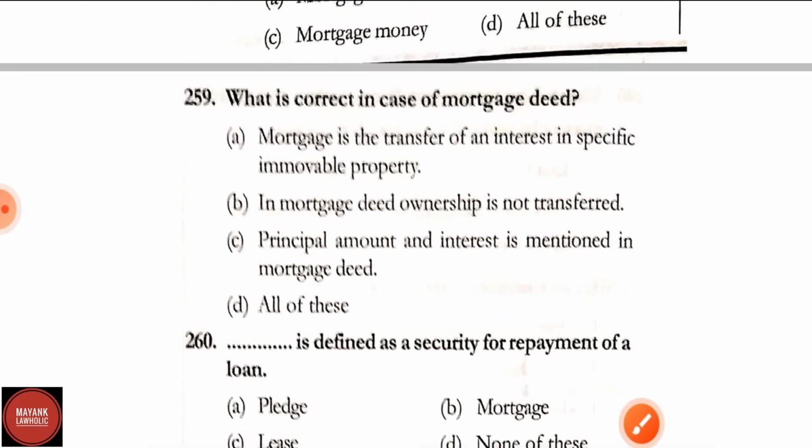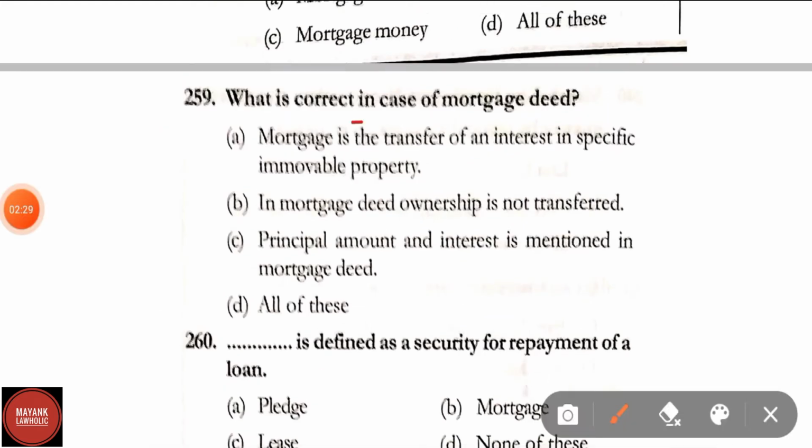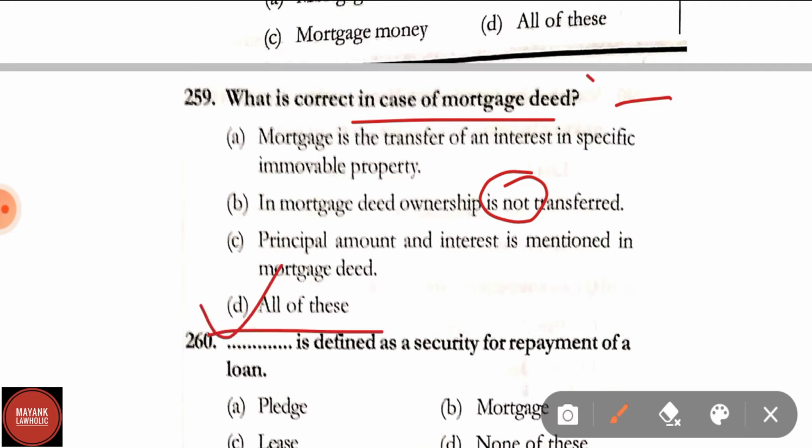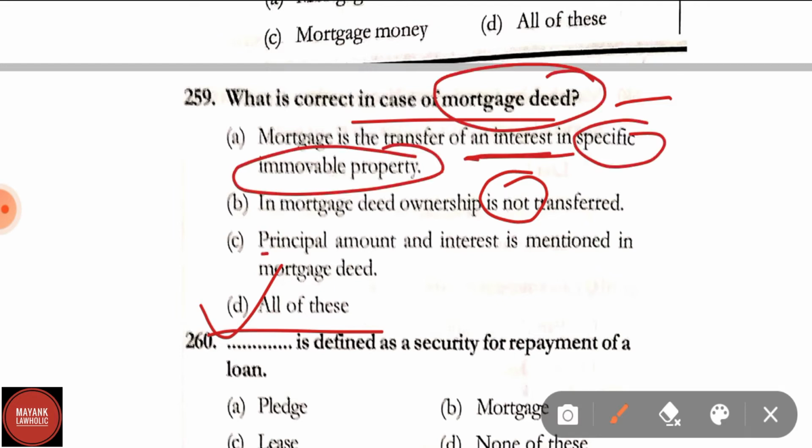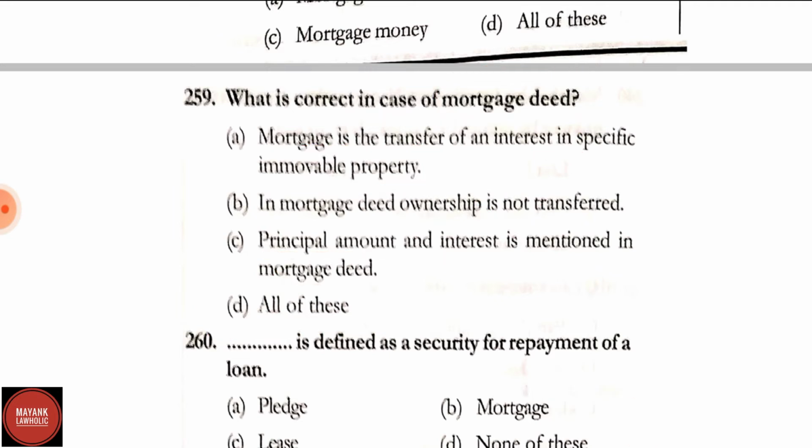Question number 259. What is correct in case of mortgage deed? Options are mortgage is the transfer of an interest in a specific immovable property. In mortgage deed, ownership is not transferred. Principal amount and interest is mentioned in mortgage deed, all of these. Here correct answer is option D, that is all of these. Mortgage is the transfer of an interest in specific immovable property. In mortgage deed, ownership is not transferred. Principal amount and interest is mentioned in mortgage deed. So all of these are the correct answer.